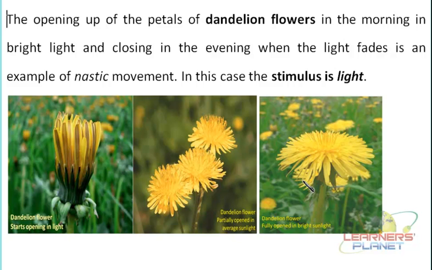Now as there is a maximum intensity of sunlight, the entire flower, I'm sorry, the petals are going to open. So you can see how the change in the intensity of light is affecting the opening and closing of the flower, isn't it? And as the evening time is coming, the intensity of sunlight decreases further, and these petals then start closing again.